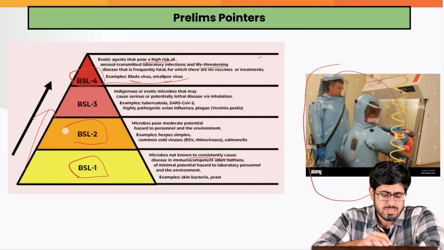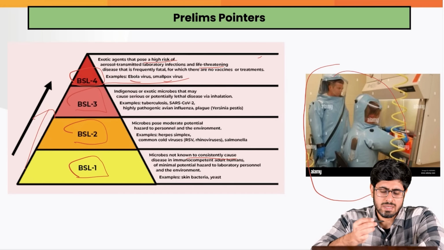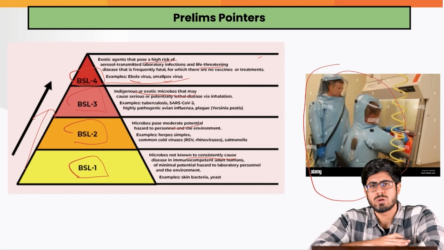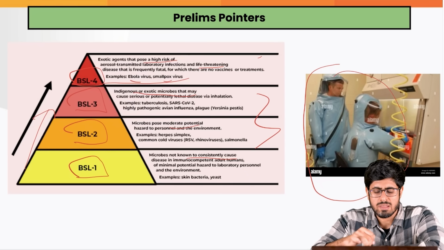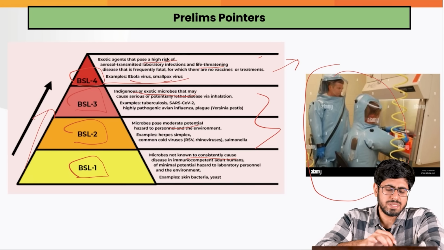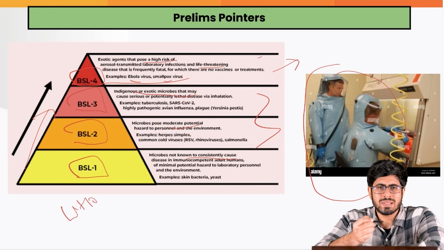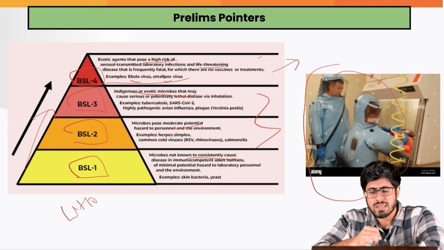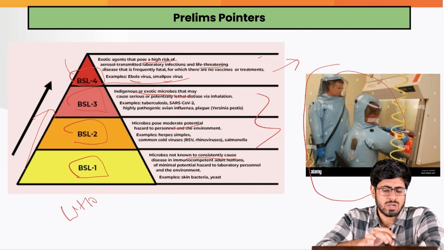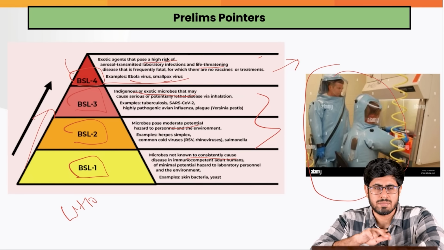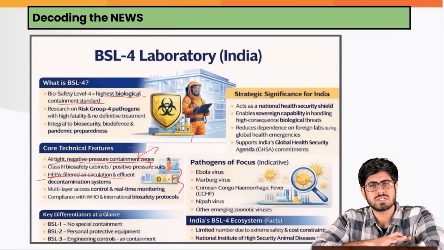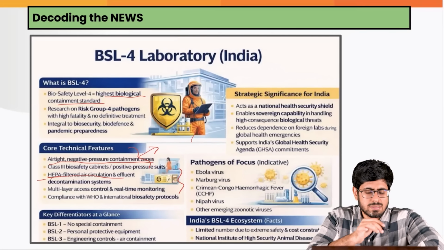There are other levels in between, for example BSL-2, BSL-3, which have moderate and indigenous or exotic microbes that do not impact to such level. To study the most deadly pathogens, we have these BSL-4 labs. This is categorization of WHO. You may not remember the exact name, exact details, but understand that BSL-4 are the highest category of lab that could be established. We already had certain infrastructure, as we would discuss, in India, but this is the first state funded lab.